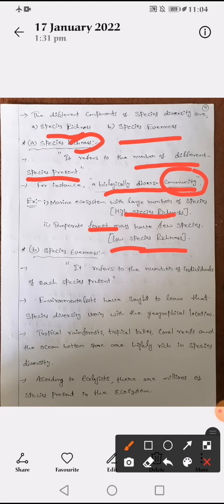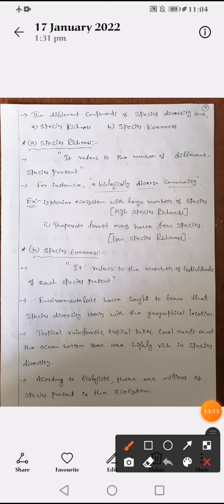Next, species evenness. Species evenness means, as we already learned previously, the number of individuals present in each species. I explained that with the help of a mango tree, so you can explain the same matter here. According to ecologists, there are millions of species present in the ecosystem. This is about species richness and species evenness.